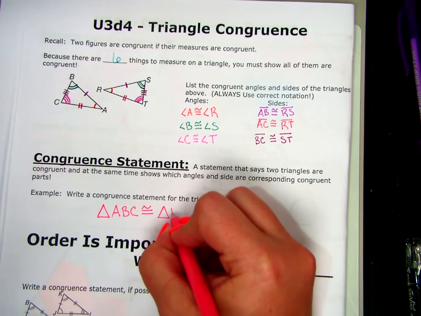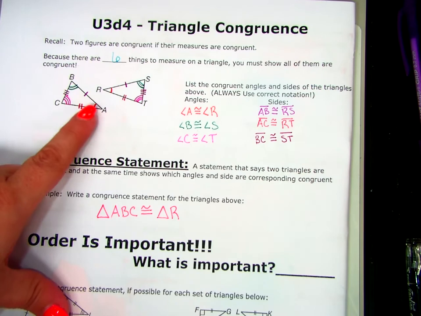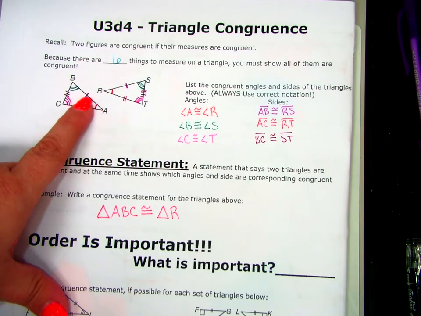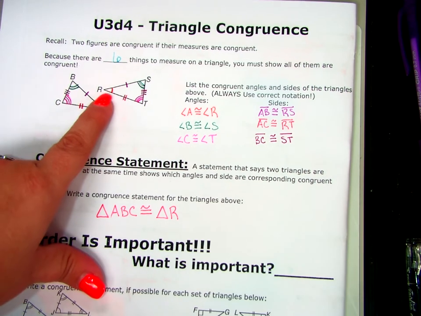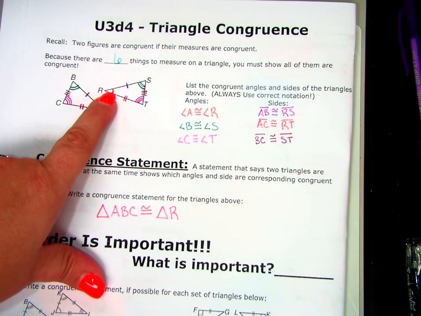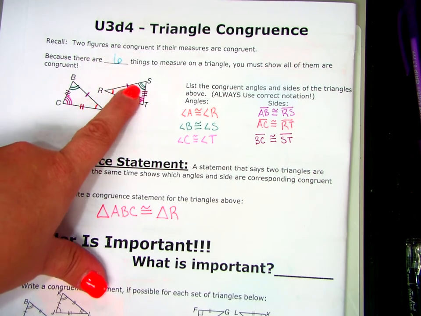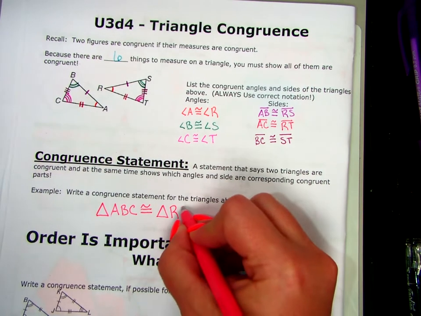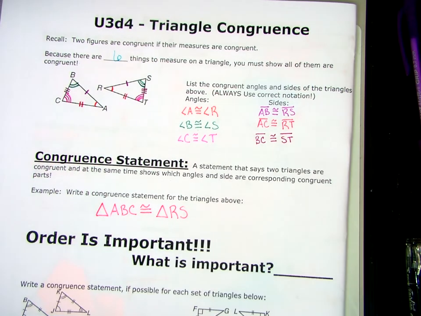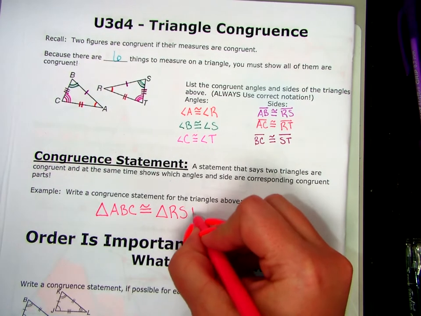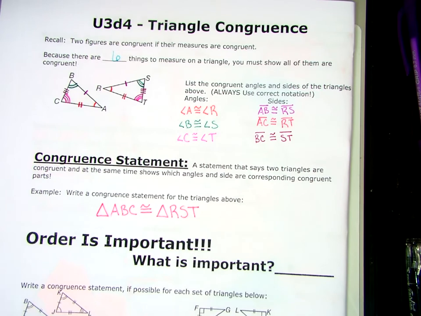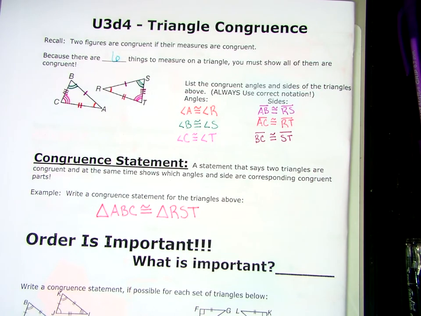R. And then from A, I went across the single tick mark to the double arc. So from R, I have to go across the single tick mark to the double arc, and I end up at S. And then I lastly end up at T. Triangle ABC is congruent to triangle RST.